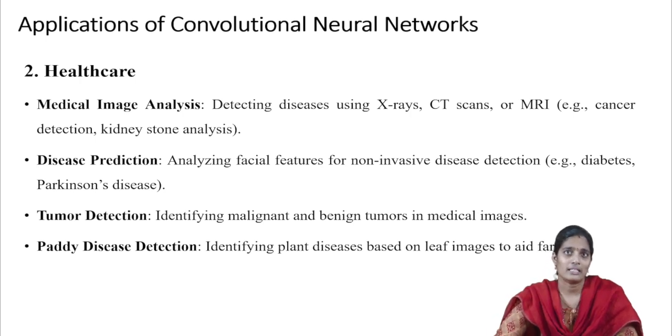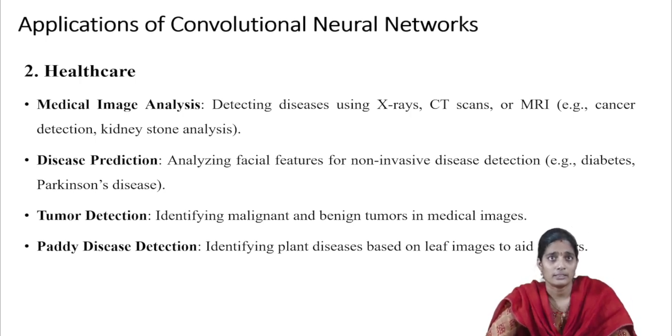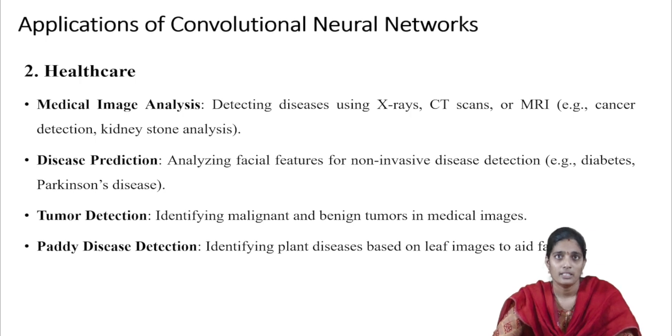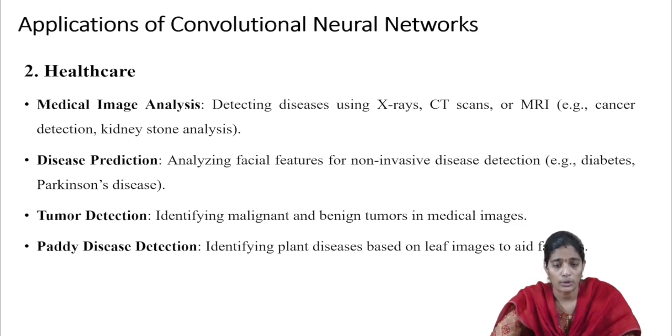First one is medical image analysis. Here we are going to detect diseases by using X-ray images, CT scans or MRIs. Next one is disease prediction. Here we are going to analyze various features for non-invasive disease detection. Non-invasive means like diabetes or Parkinson's disease, which we are not able to identify that easily. Next one is tumor detection, which is identifying malignant or benign tumors in the medical images.